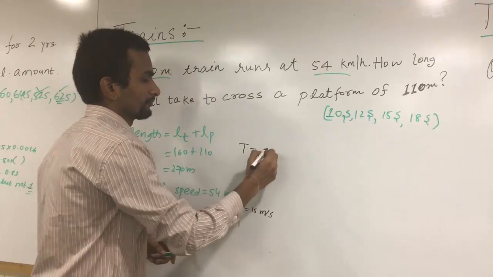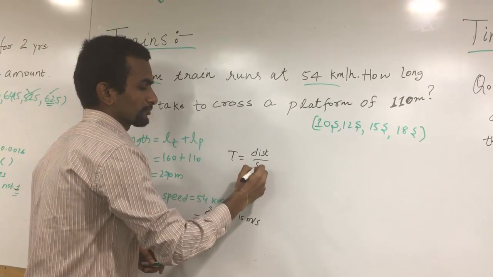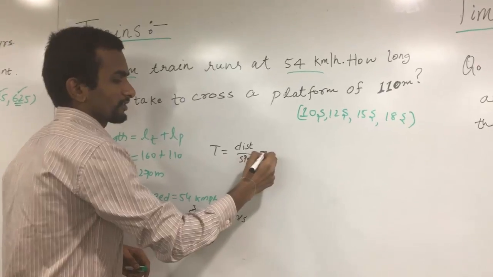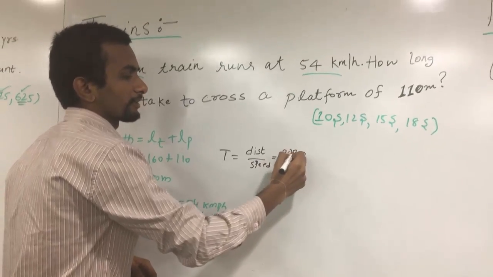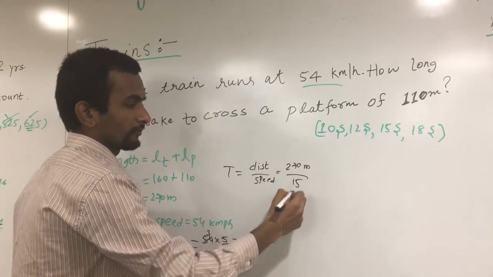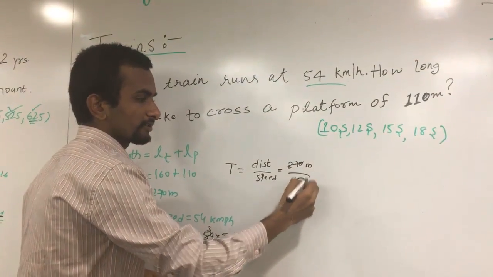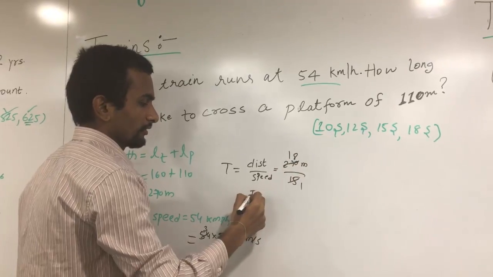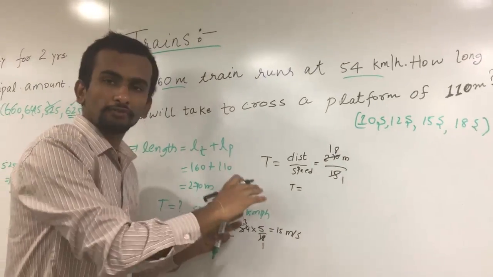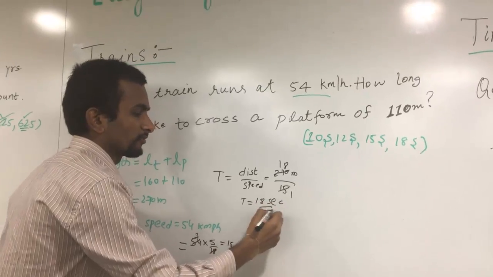Time is equal to distance by speed. Distance is 270 meters, nothing but the length of the train plus the platform, by speed 15. So doing the calculation, 15 18s is 270. So the time required for the train to cross the platform is 18 seconds.